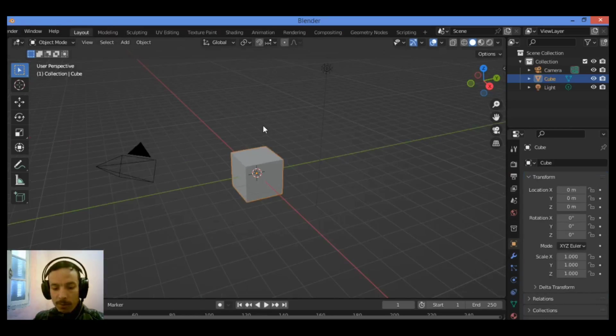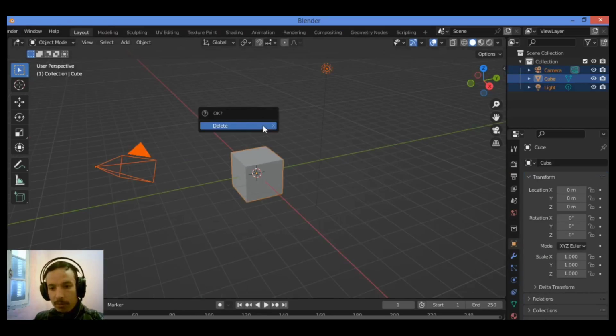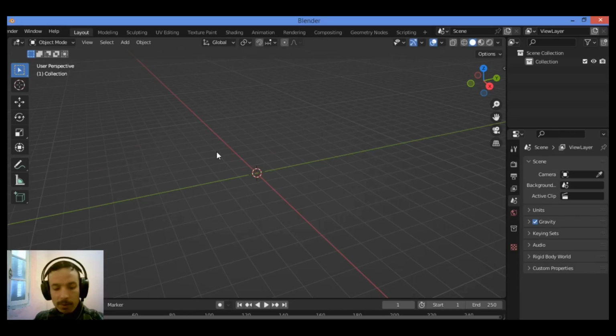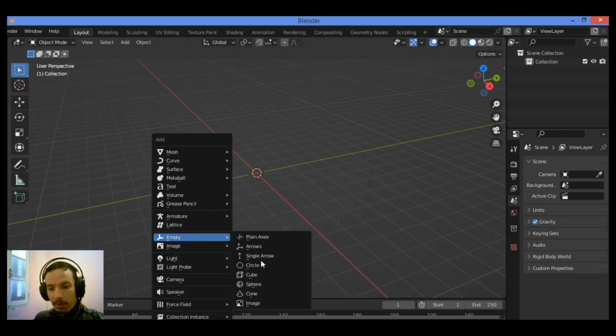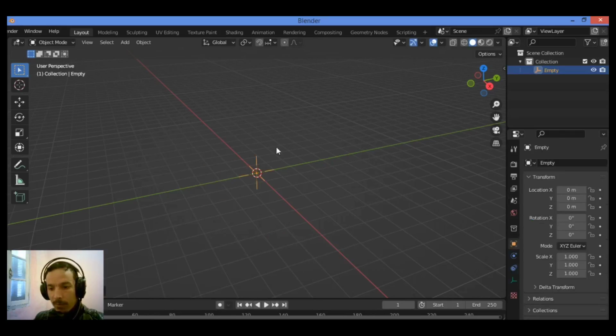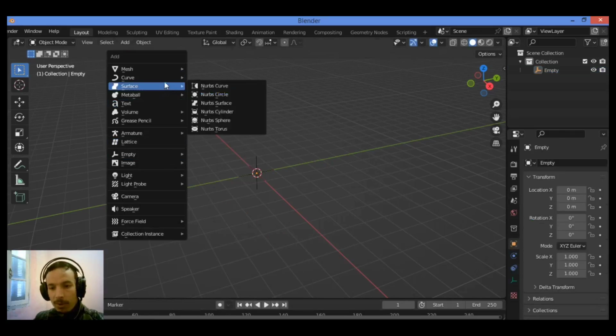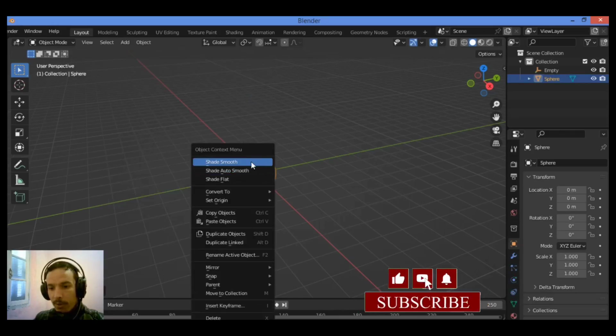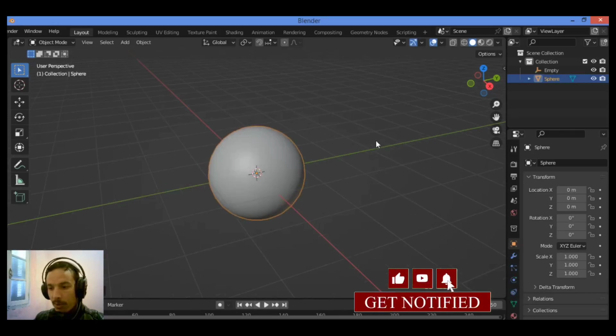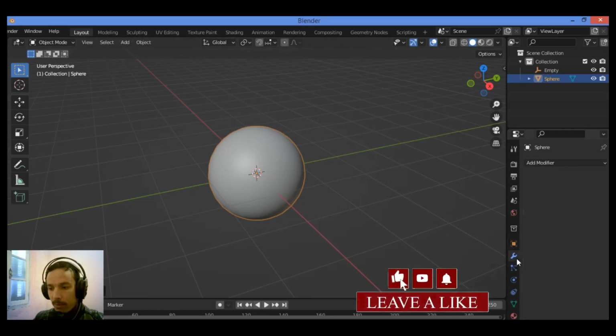First things first, hit A to select all, then X to delete everything. Shift A, I'm going to add the empty, just any kind of empty you can use, it doesn't really matter. I want to add plain axes like this. Shift A, I'm going to add the UV sphere like this, shade it smooth. Let's zoom in just a little bit, then go over this adjustable range.